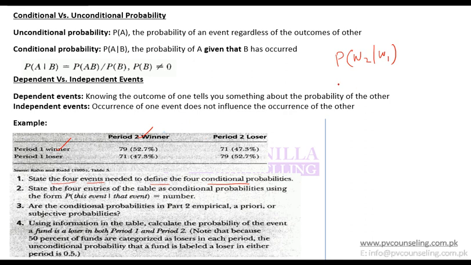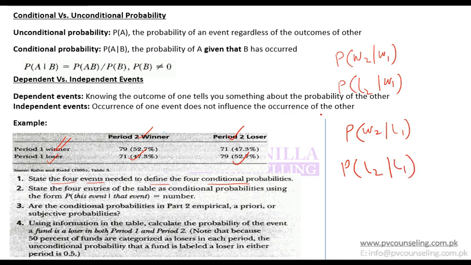Another would be probability for fund losing period 2 given that it won period 1. Another can be probability of winning period 2 given that it lost period 1. And last would be probability of losing period 2 given that it lost period 1.